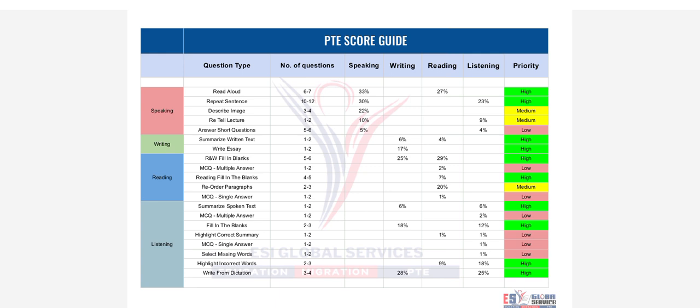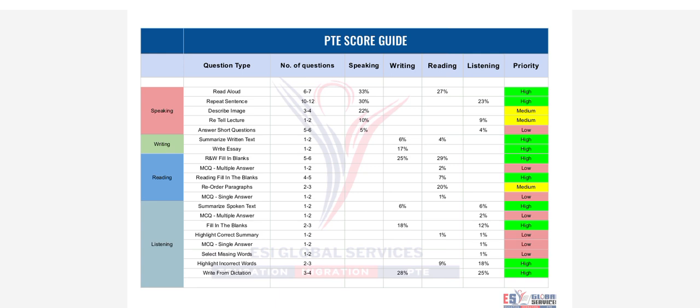The second question in reading is MCQ multiple answer, 1 to 2 questions, with 2% distributed in reading. And the third question is reading, fill in the blanks. There are 4 to 5 questions and 7% marks distributed in reading.